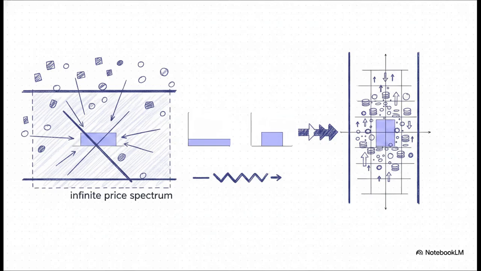Early models like Uniswap v2 distributed liquidity uniformly across literally an infinite price spectrum. And because of that, vast reserves were just sitting idle, completely untouched by traders. But then Uniswap v3 comes along and introduces a Cartesian framework. This segments that continuous price curve into finite boundaries, which allowed liquidity providers to concentrate their capital in very specific price ranges. It was a real game changer that massively boosted efficiency.